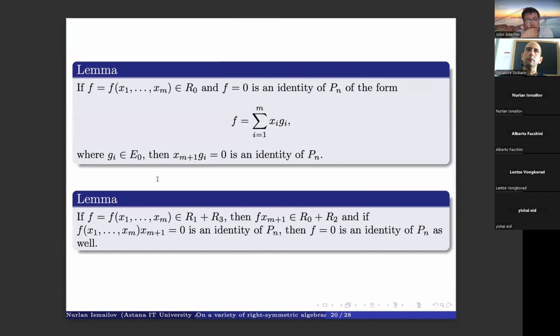And then the following lemma is that if f is a polynomial from this space R_0, and if we know that it is an identity of our finite dimensional algebra of this form, then we get that x_{m+1}, so g_i is an operator. If it acts on any variable, then it gives us an identity of our finite dimensional algebra P_n.